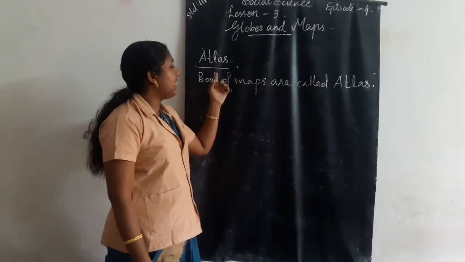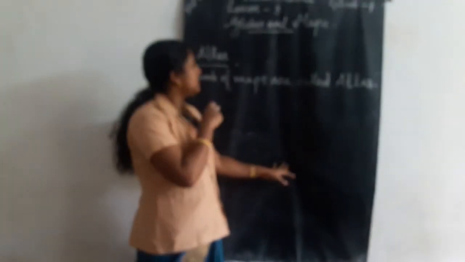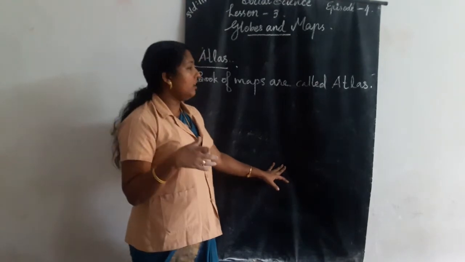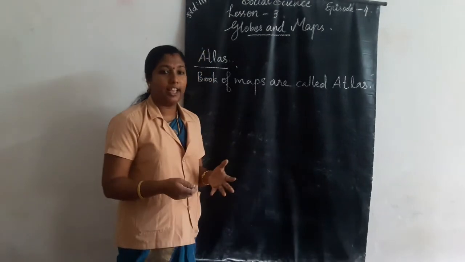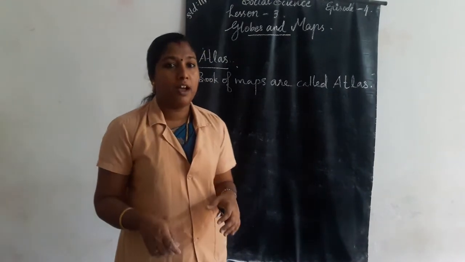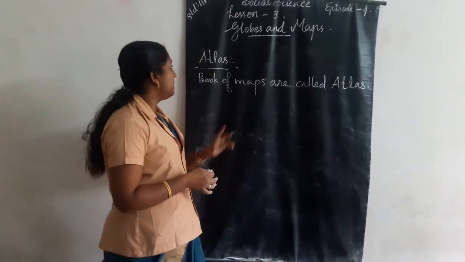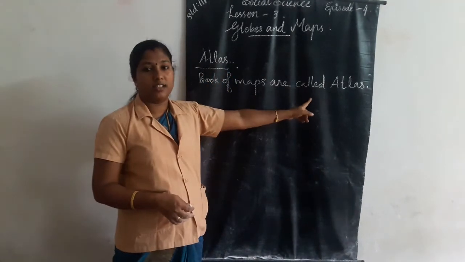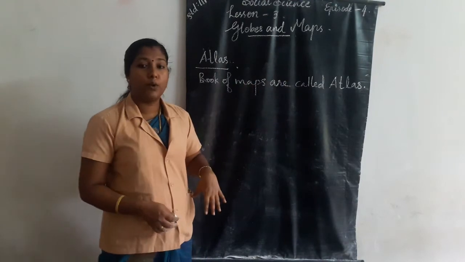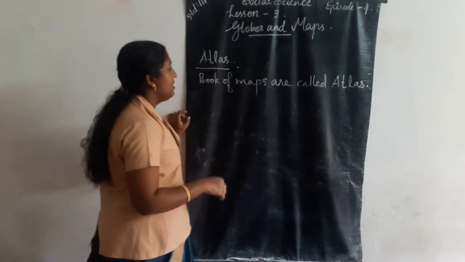We use the atlas for finding the physical features of Earth. If we use the atlas, we can see different types of maps present in it: political map, physical map, thematic map, weather forecast map, historical map, world map, etc. So an atlas is a book of maps.